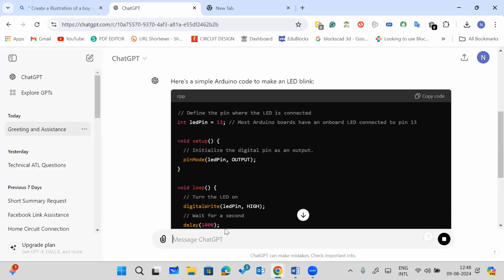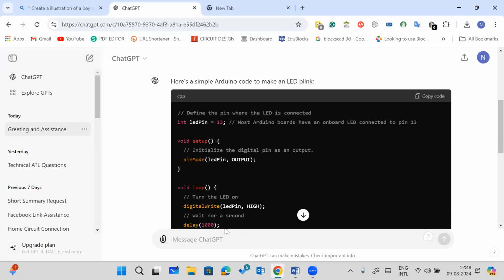Now how does it actually work? This Chat GPT works with around 560 GB of data, only text data, not audio and video. As we discussed in the previous session, there are data sets. It's taking the data from the internet and training itself. It's taking this data from Google and giving you the code. So if you want to try, you can use this code on Arduino.